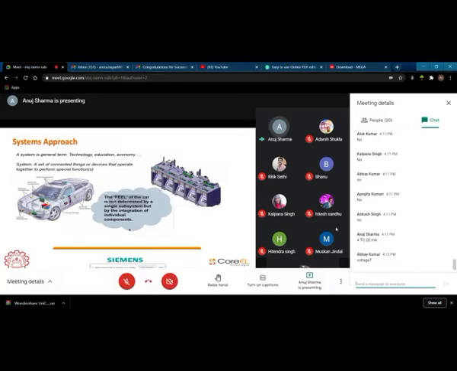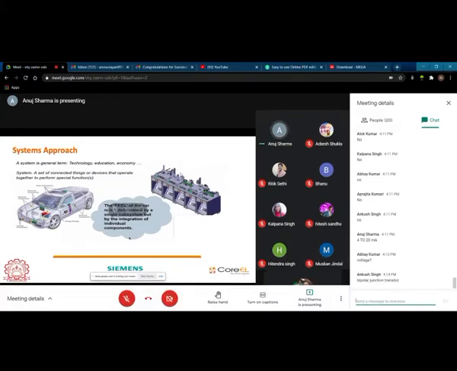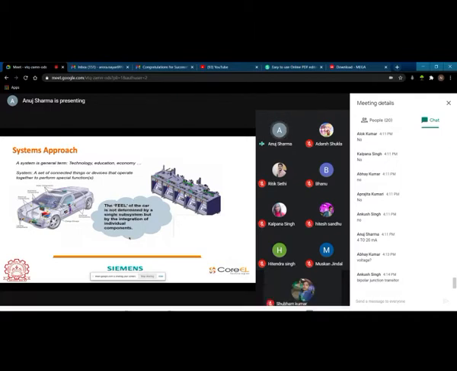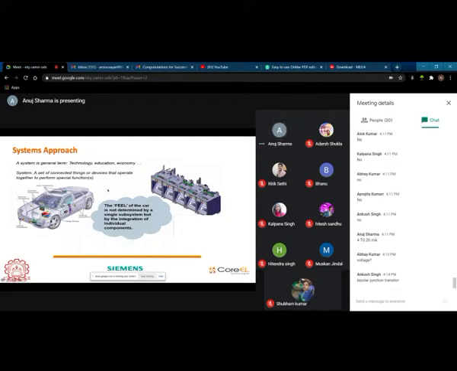Now we will come to the systems approach. Okay, so now you can see this particular slide where I have shown a particular car. Now you can see a car is not just about an engine which drives the mechanical power. It has a system for energy storage. It has electronics components. It has lighting components. It has electrical components. It has motor components.